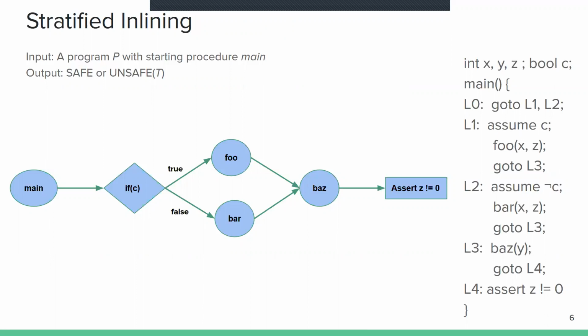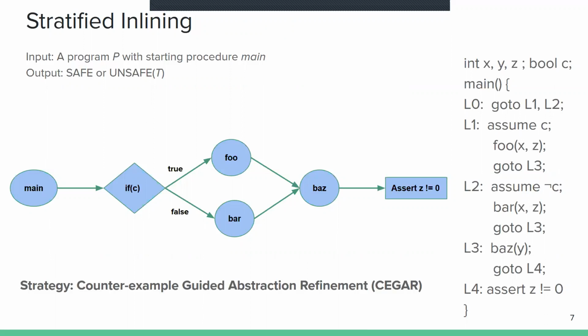The structure of main is given in the control flow graph. So inside main, based on some condition C, if C is true, then we call foo and then call buzz and then finally check for an assertion violation on Z. And if C is false, we call bar, then buzz and then finally check for an assertion violation.